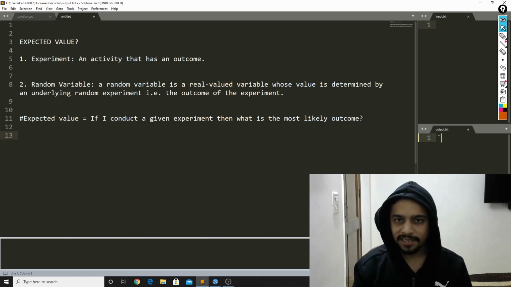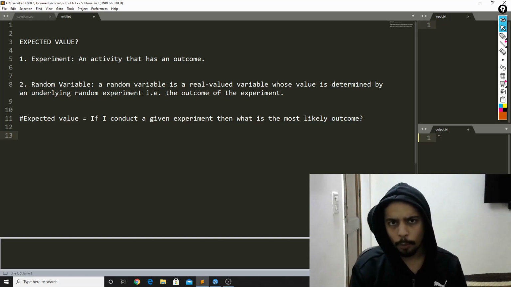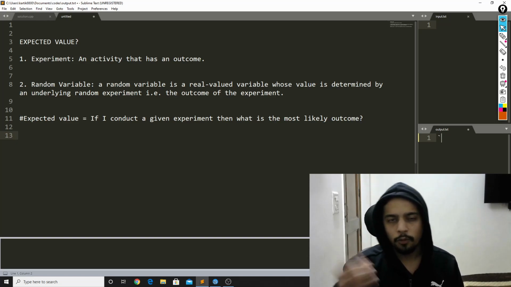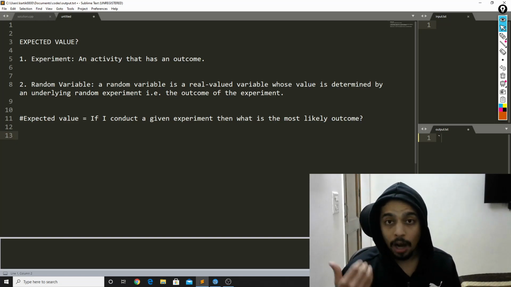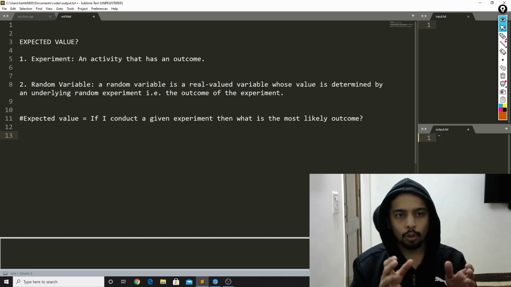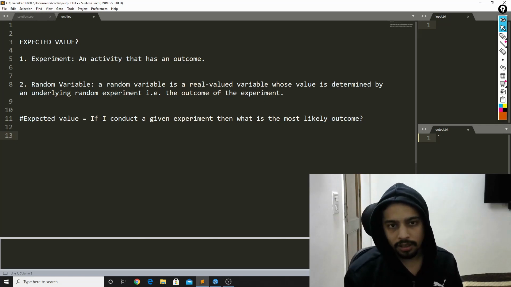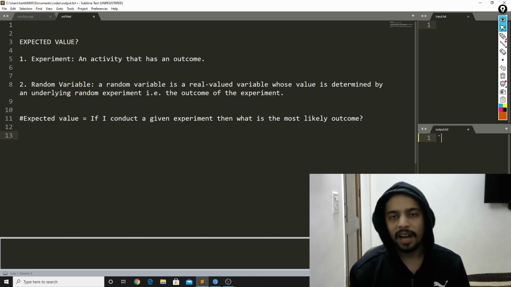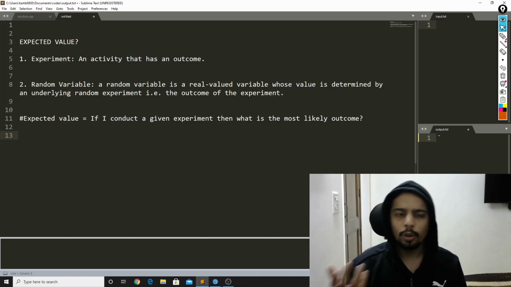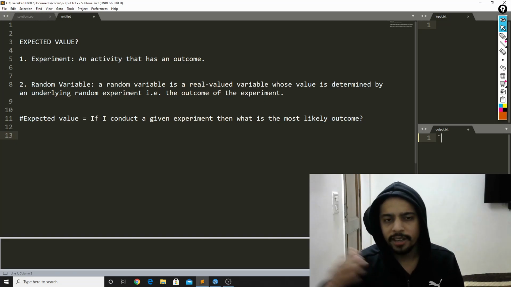So after rolling a dice, what comes on the top could be either a 1, a 2, a 3, a 4, or a 5, or a 6. That is the outcome of rolling a dice. So you know what an experiment is now, and you know what is the outcome of that experiment. Tossing a coin, the activity is tossing a coin, and the outcome is heads or tails. So an experiment is any activity that has an associated outcome.